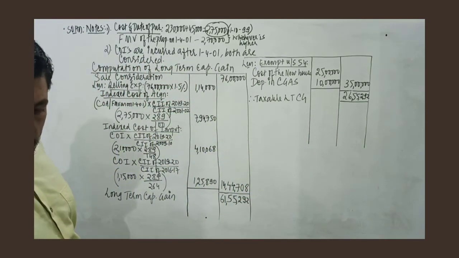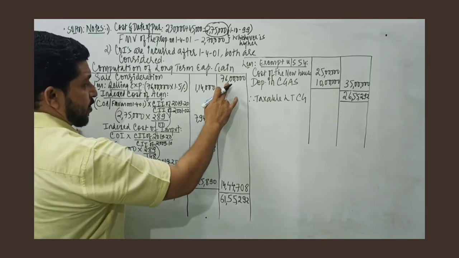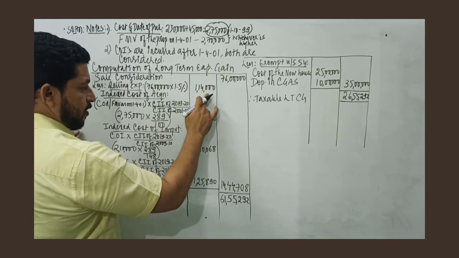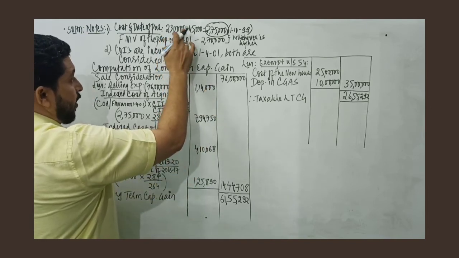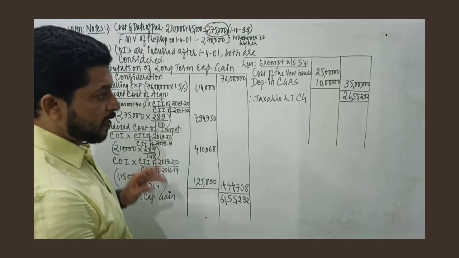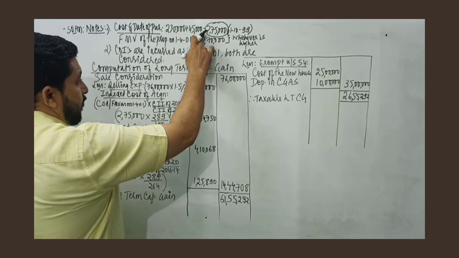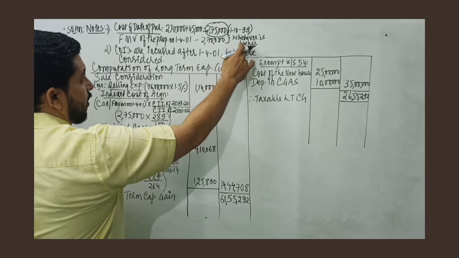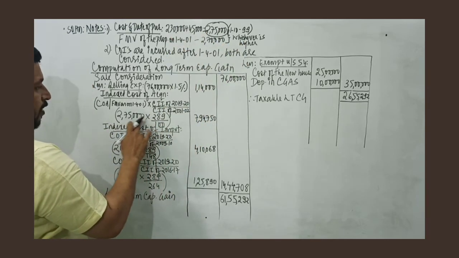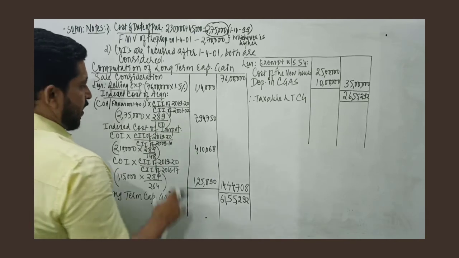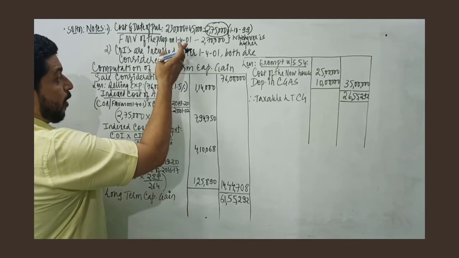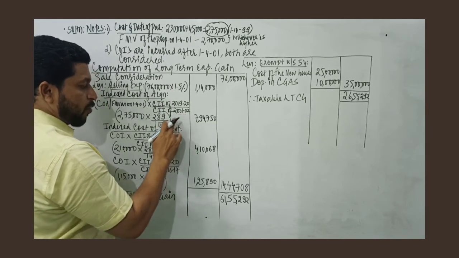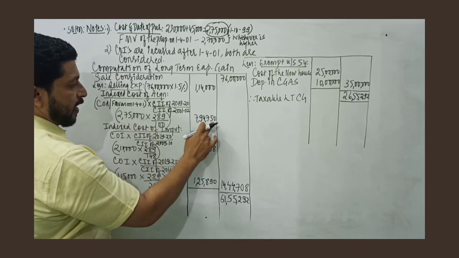So let's understand this particular problem. Sale consideration is given. Selling expenses is 1.5%, always calculated on sale consideration. Then we have this property being acquired prior to 1/4/2001. The assessee is given an option either to take the actual cost of acquisition or the fair market value of the property on 1st April 2001, whichever is beneficial. Here 2,75,000 is beneficial, into CII of 1920, which is 289, divided by, since the property is acquired prior to 1st April 2001, the cost inflation index of the base year, that is 2001-02, which is 100. When you calculate, you get 7,94,750.